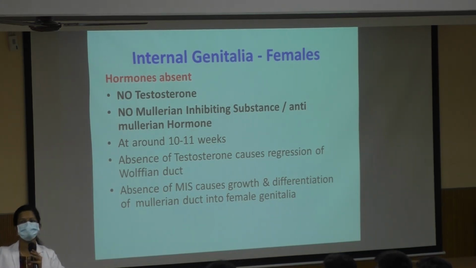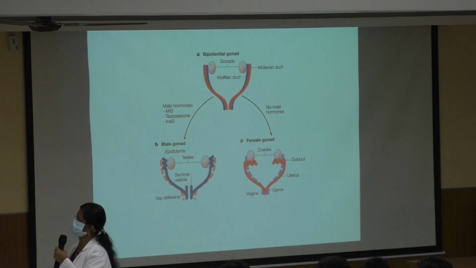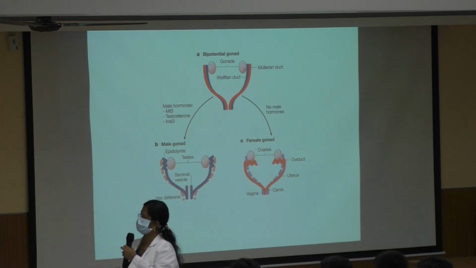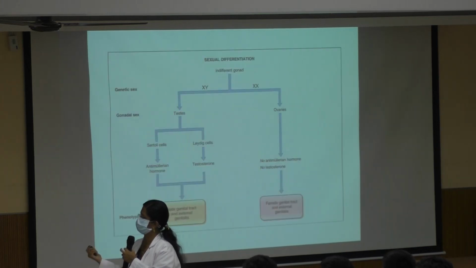Because gonadal development itself starts after 9 weeks, you should think that till 9 weeks, if testosterone is present, it will take the form of a male fetus. So till 9 weeks nothing is happening, no testosterone. Okay, the female fetus now will start developing. So bipotential gonad, Wolffian duct and the female gonad, and the two hormones, testosterone and MIS.